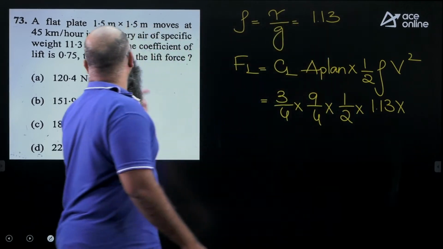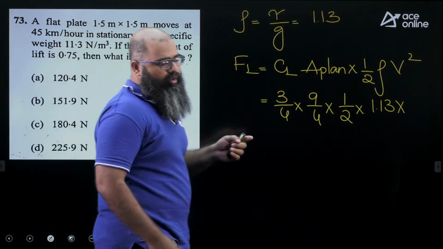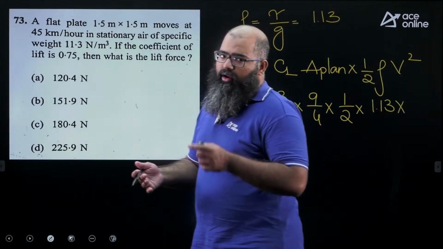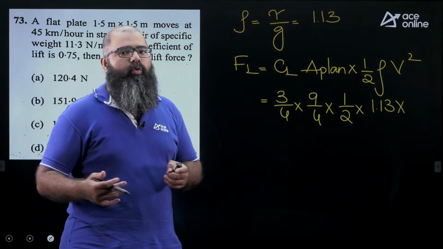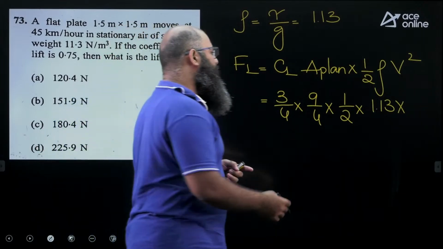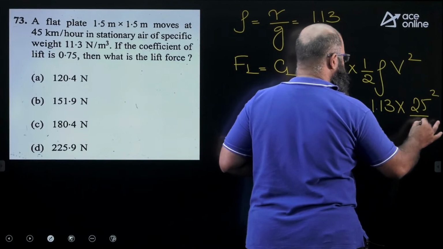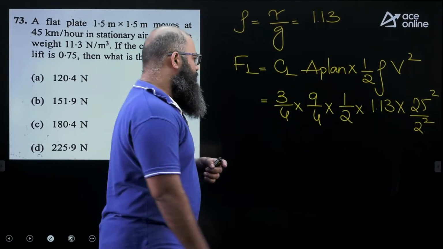Velocity over here. Now you see he has given you the value in kilometer per hour. You have to convert into meter per second. So 45 into 5 divided by 18. 45 by 18 will give you 5 by 2. 5 times 5 by 2 is equal to 25 by 2. This will be equal to 25 square by 2 square.